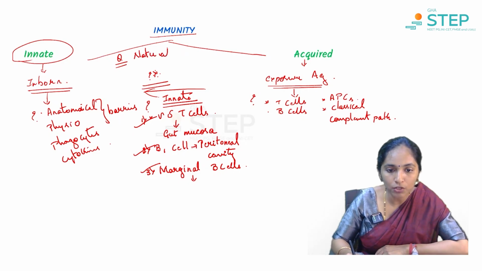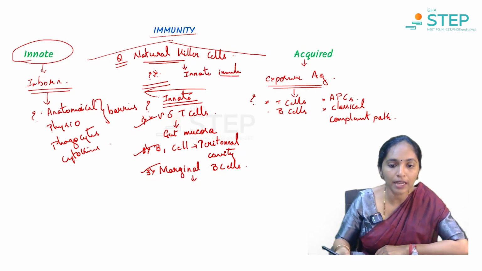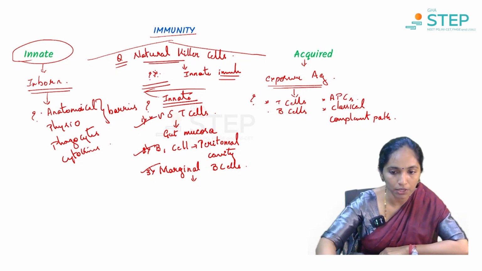We have natural killer cells and natural killer T cells, and these are components of innate immunity. So this is about innate and acquired immunity.